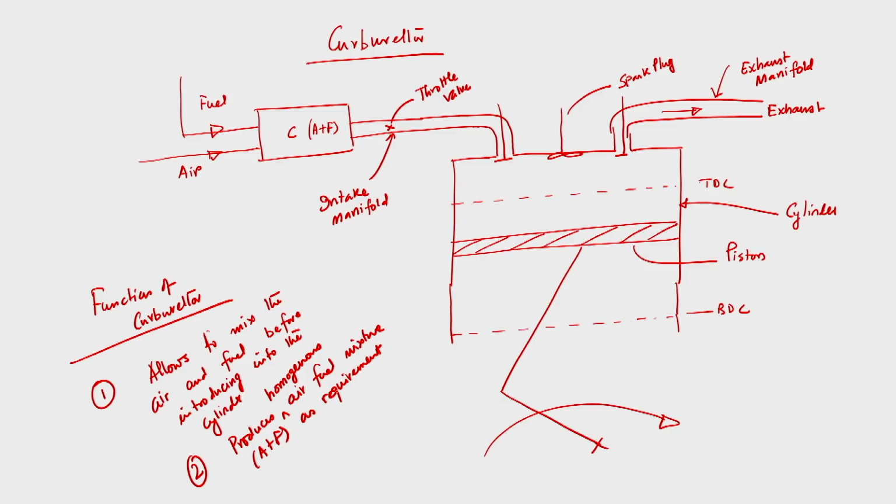So, this produces homogeneous air fuel mixture as required by the engine. So, this is the carburetor.